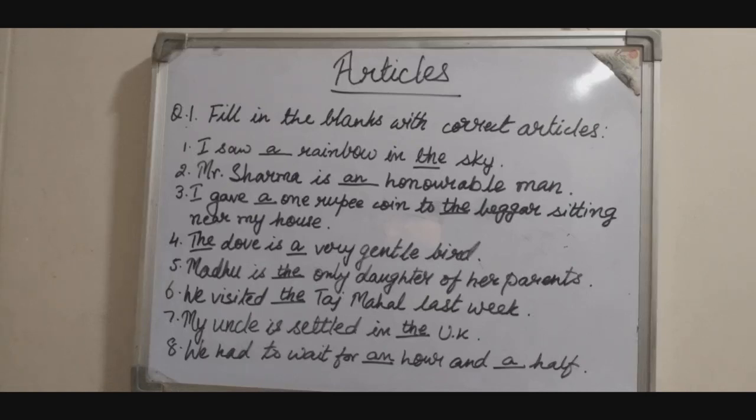Since there is a common noun in the name of the country, we are using the definite article, the. So the sentence would be my uncle is settled in the UK. And the last sentence, we had to wait for dash hour and dash half. So the correct answer would be we had to wait for an hour and a half. So I hope all of you are clear with all these sentences. Now let us proceed towards the literature section.